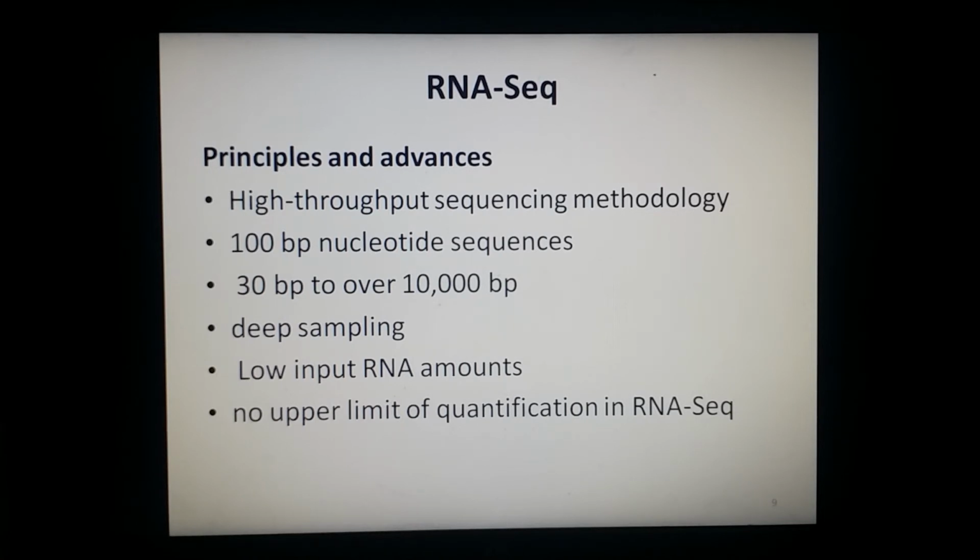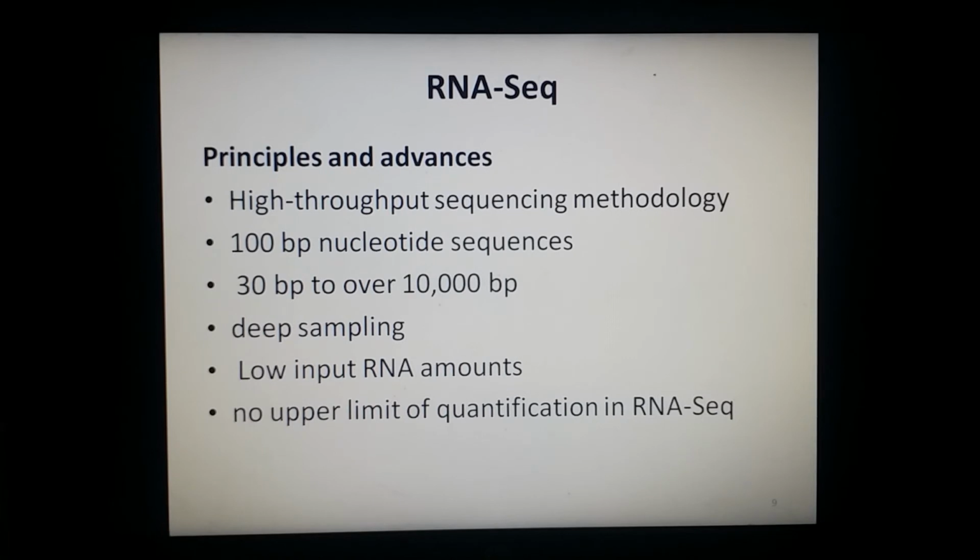Moreover, in RNA sequencing, input RNA amounts are much lower, in nanogram quantities, as compared to microarrays, where they were in microgram quantities, and it allows fine examination of the cellular structures down to the single cell level.